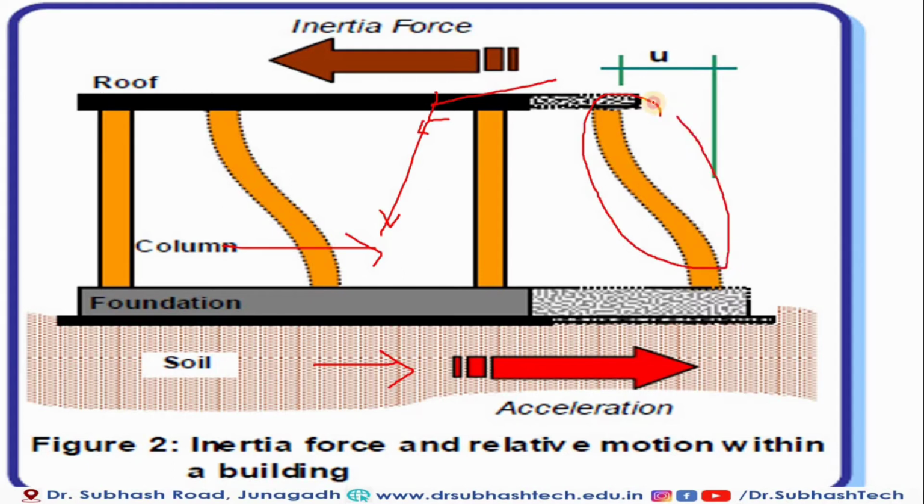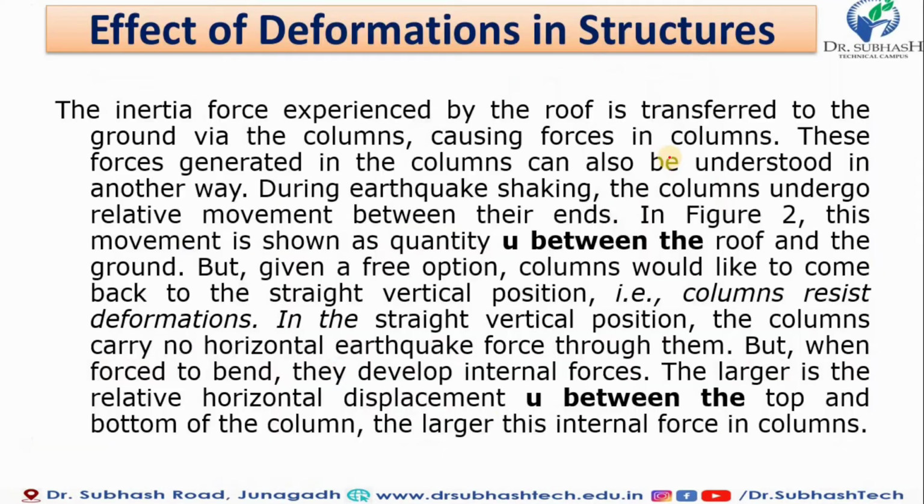The roof should be transferred in the direction opposite to the inertia force. This deflection, as the inertia force moves the roof from its original position, is denoted as U, which is nothing but the work done when the inertia force is acting. So this is a very clear picture of the inertia force acting on our building. And if you still have doubt, then in your mind take the example of a bus during sudden stopping and sudden starting. So this is all about the inertia force, the relative motion with a building.